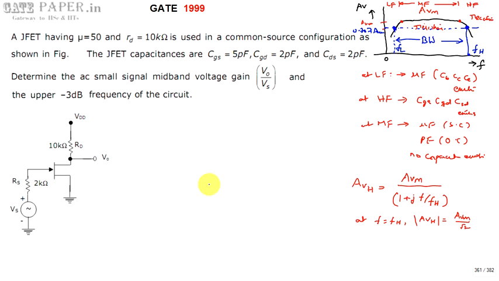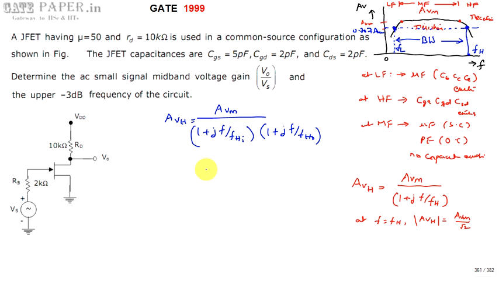Now, for a BJT, you apply input at some point and take output at some other point, so AVH is calculated based on two things. For a general amplifier circuit, AVH is given as 1 plus j times F by FHI, the upper cutoff frequency due to the input side, multiplied by 1 plus jF by FH naught, the upper cutoff frequency due to the output side.